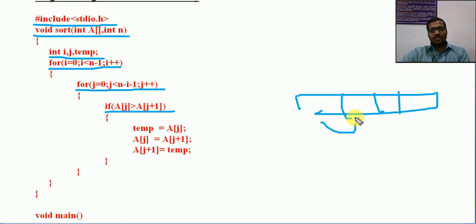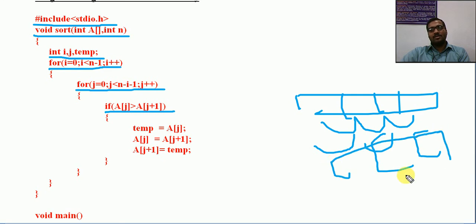In the first phase, these two will be compared and the last one will be sorted. In the next phase, this one and this one will be compared, and this will be sorted. Next phase, if there is nothing to be compared, this one is already sorted. The same process is happening within this loop. So this is swapping.